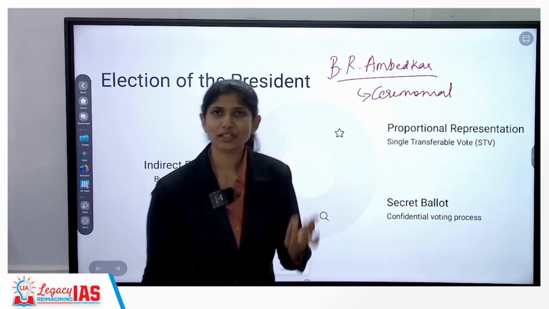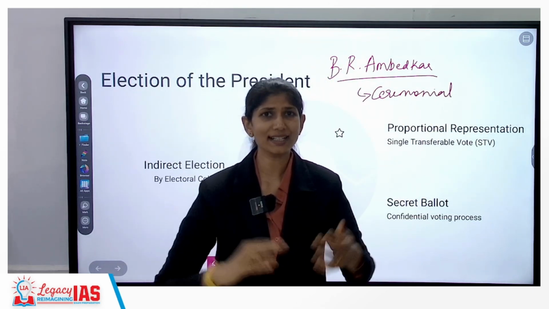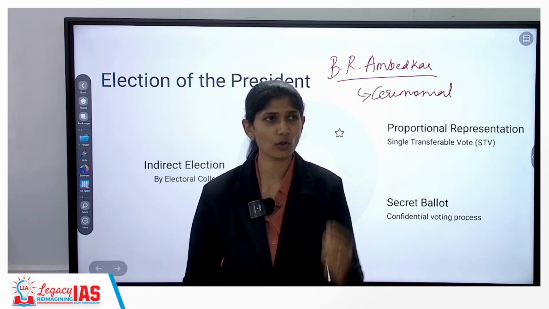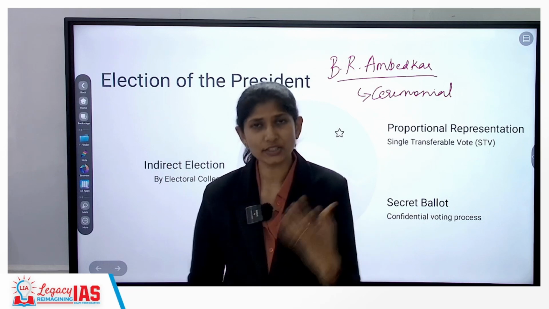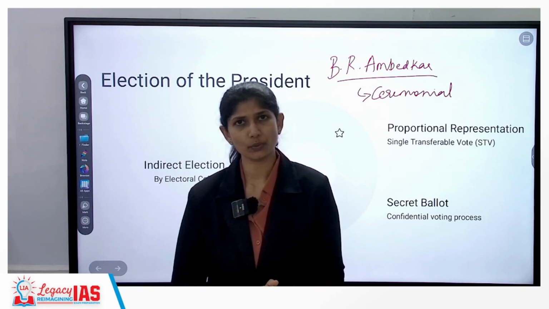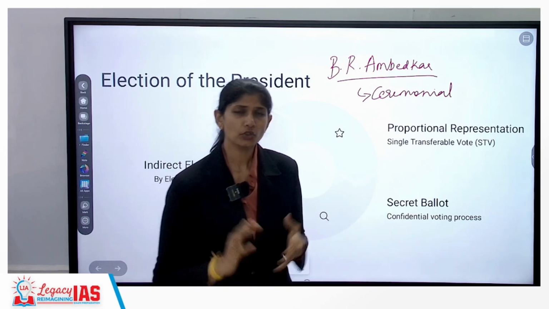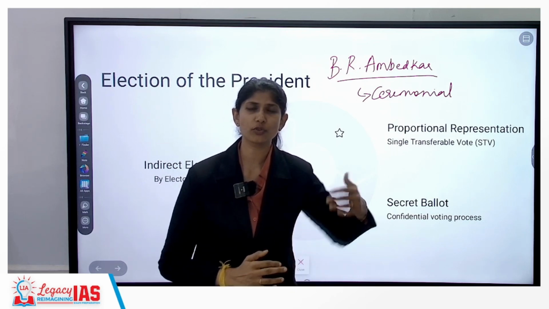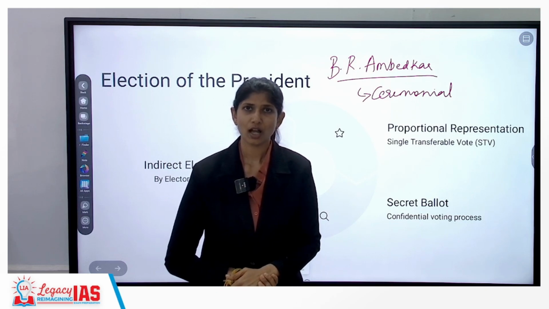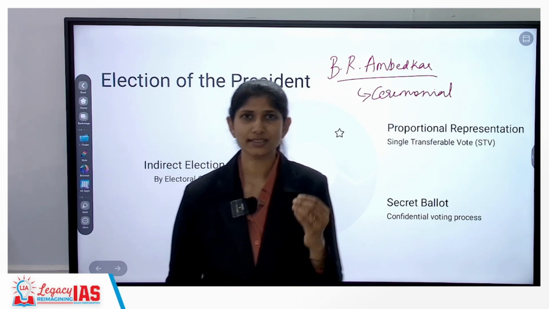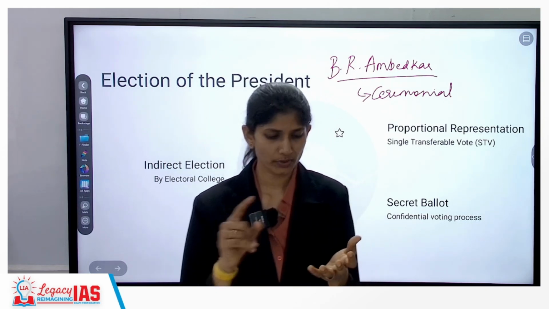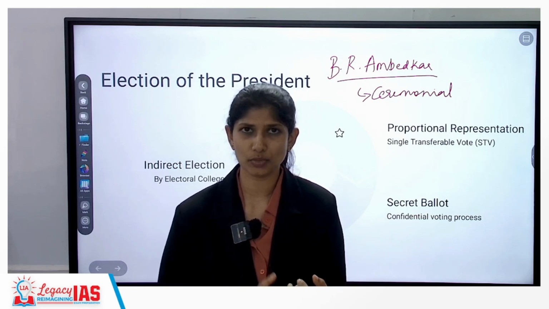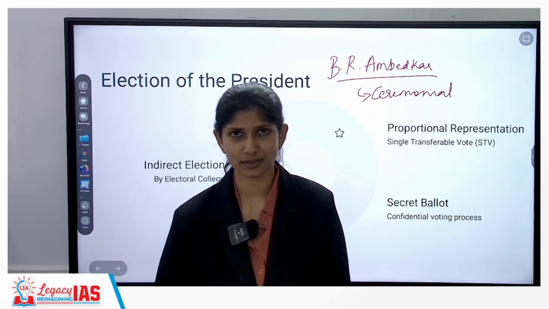When it is a ceremonial position, having all the people elect would be a costly and unnecessary affair, and would also lead to a disruption of federalism. So for that reason, they picked an indirect form of election for your president. How? We have an indirect form of election with proportional representation through single transferable vote and secret ballot.